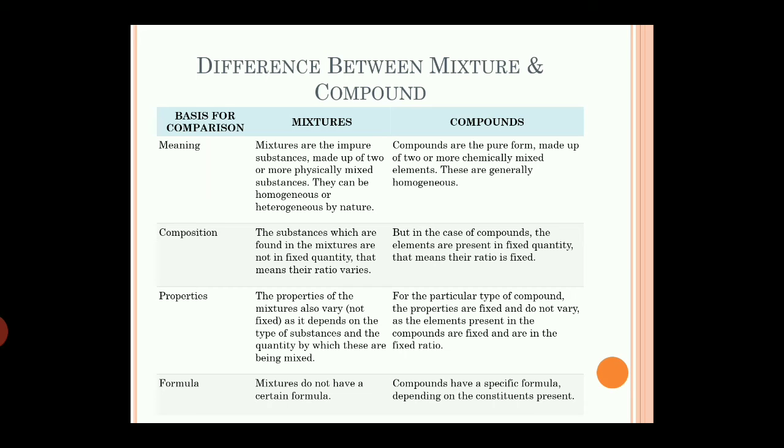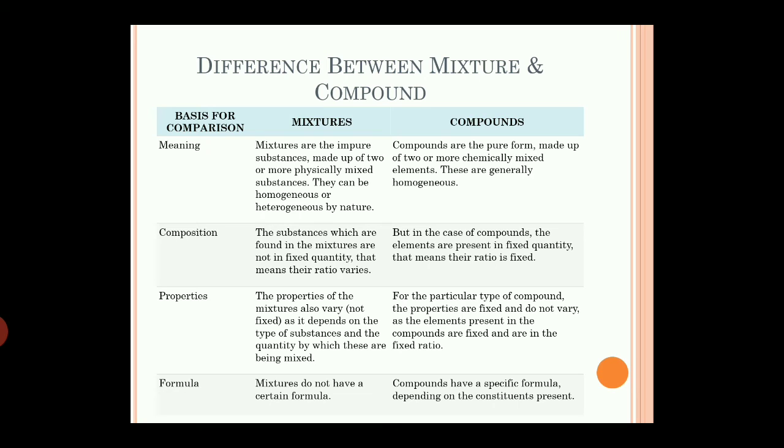Further, the compounds are the pure form made up of two or more chemically mixed elements. They are generally homogeneous. On the basis of composition, the mixtures do not have fixed quantity, that means in fixed proportion the mixtures do not occur. While in compounds there is fixed proportion of every quantity of the substances involved in it.